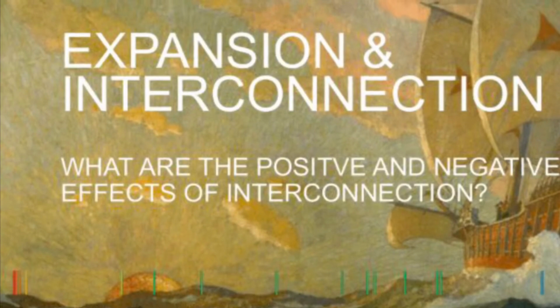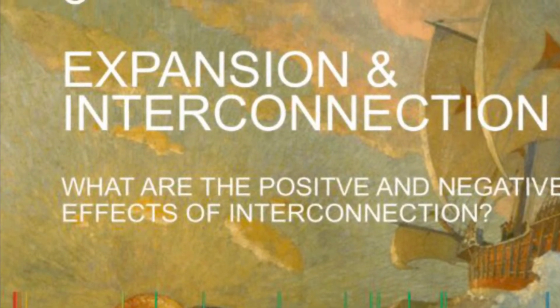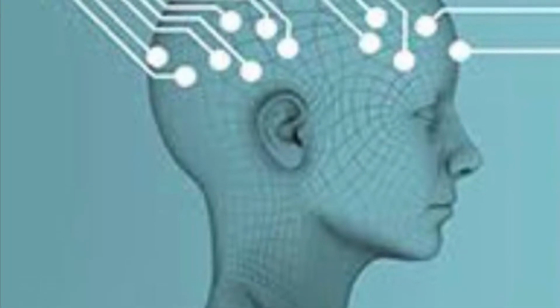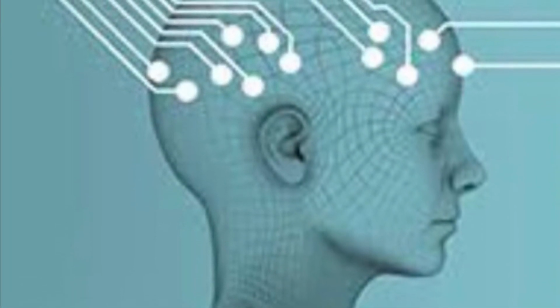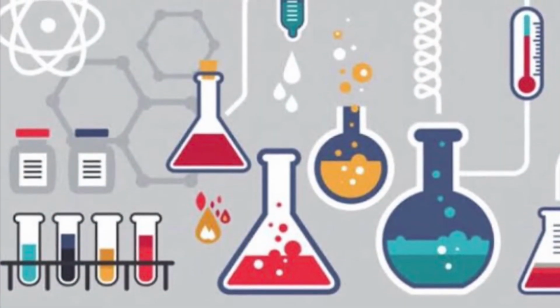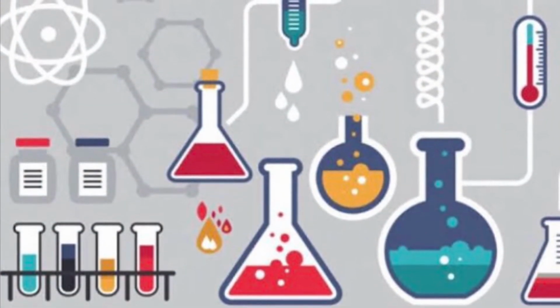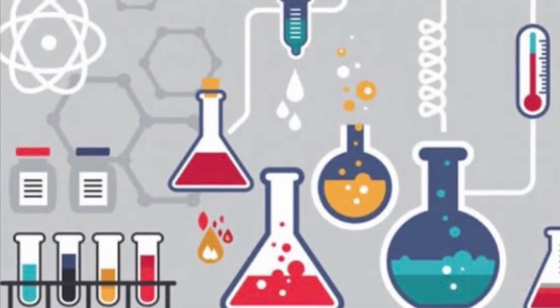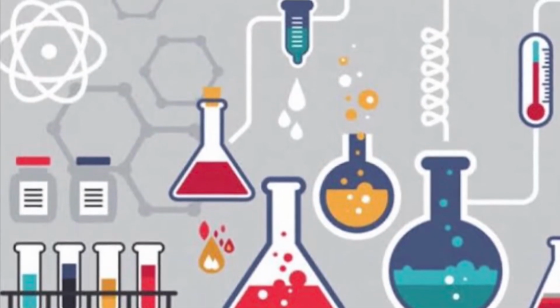This further leads into expansion and interconnection, where humans grew their societies and increased their connectivity. Learning more from one another and bringing together people of different experiences, knowledge of various topics, including medicine and science, grew rapidly. This knowledge will lead to the modern revolution and subsequently the discovery of the development of penicillin.